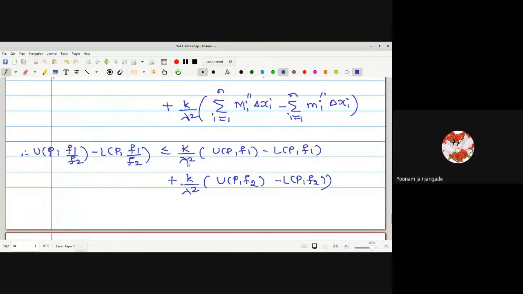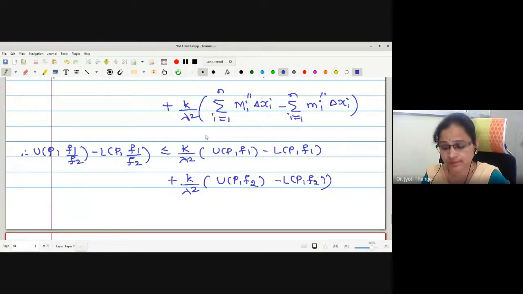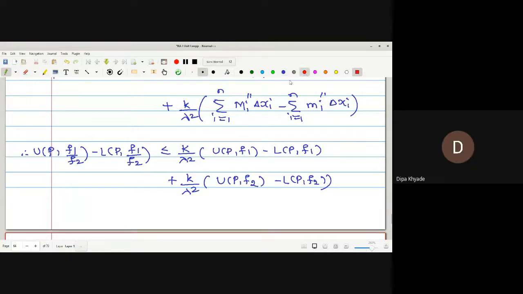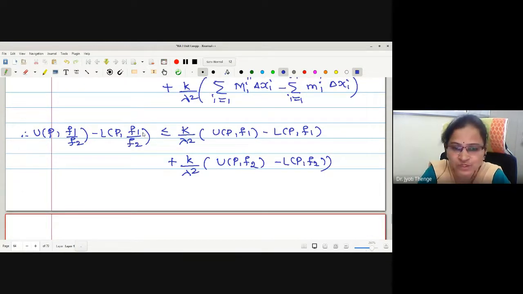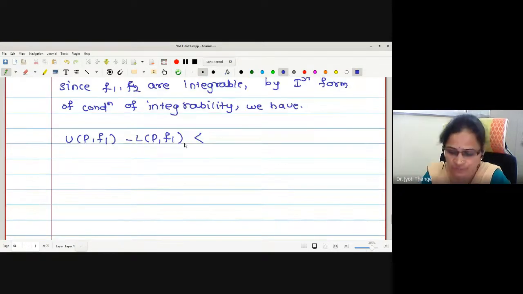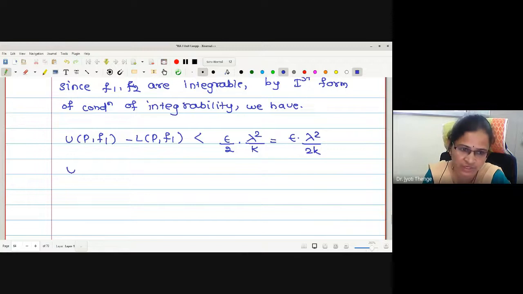Epsilon by 2k. UP f1 minus LP f1 has to be less than what? Epsilon into lambda square divided by 2k. Very good, epsilon lambda square upon 2k. The k upon lambda square we want to cancel, therefore it should be lambda square upon k, epsilon by 2. We have to adjust, right? Therefore together this gives me epsilon lambda square upon 2k.